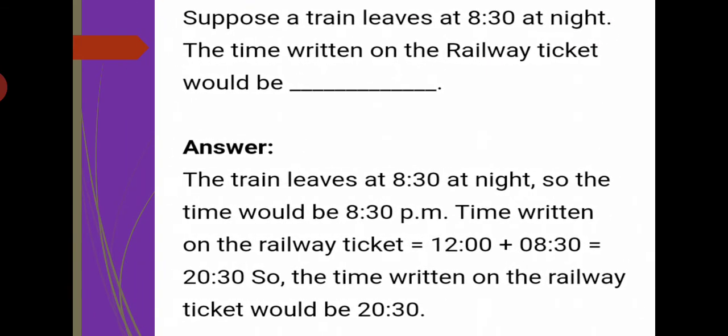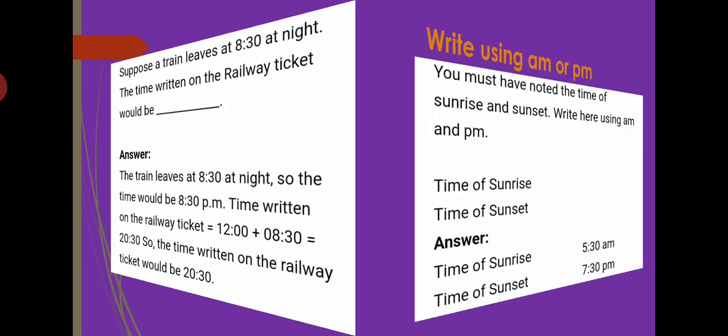Next question. Suppose a train leaves at 8:30 at night. The time written on the railway ticket would be? अब 8:30 पे ट्रेन जा रही है. So what will the time written on the railway ticket be? So 8:30 means 8:30 at night. So the time is 8:30 p.m. But the time is written as 12 o'clock plus 8:30. So the time written is 20:30.